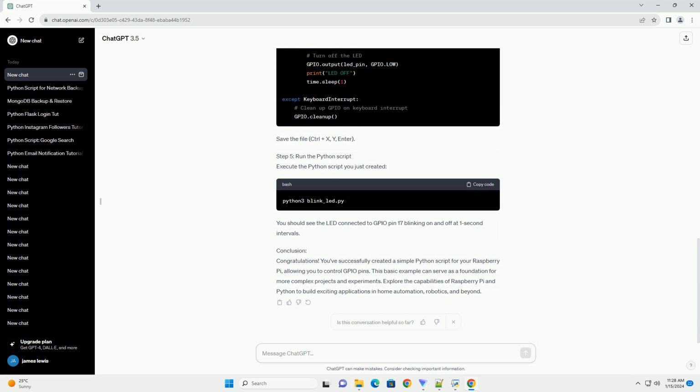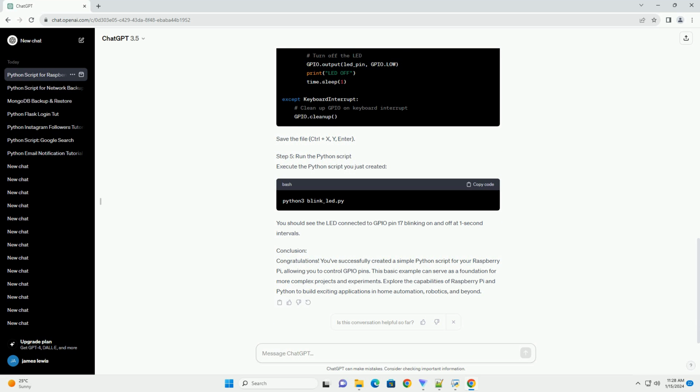Prerequisites. Step 1. Connect your Raspberry Pi. Ensure your Raspberry Pi is properly connected to a monitor, keyboard, and mouse. Power it up using the provided power supply. Step 2. Update and upgrade your system. Open a terminal on your Raspberry Pi and run the following commands to ensure your system is up to date.